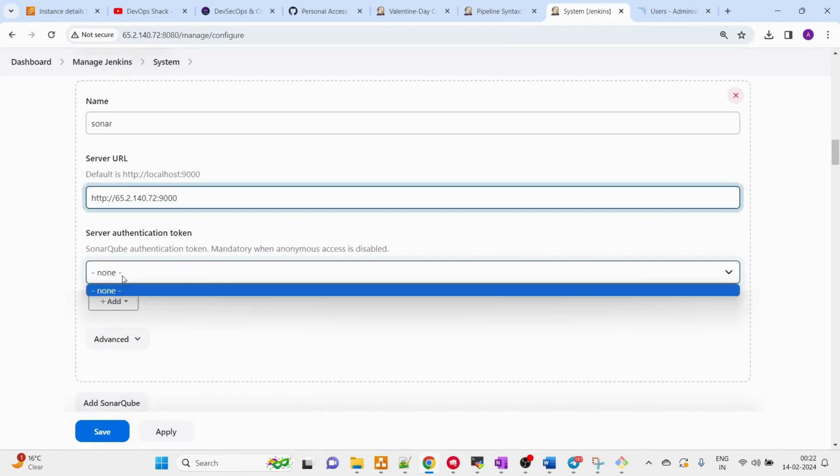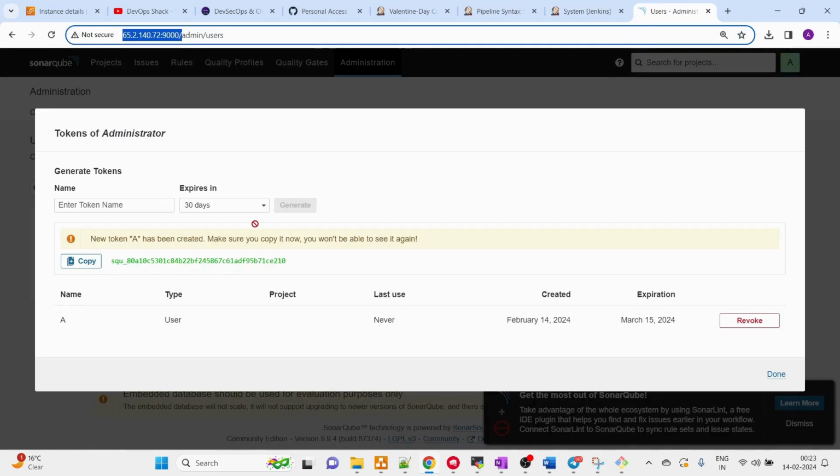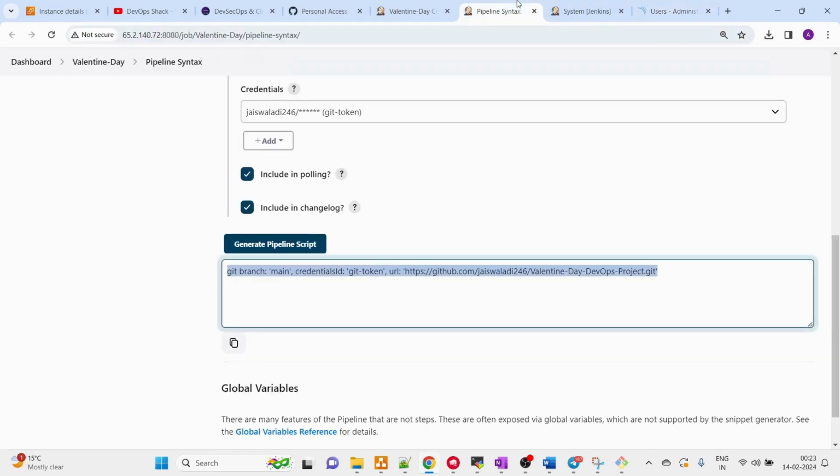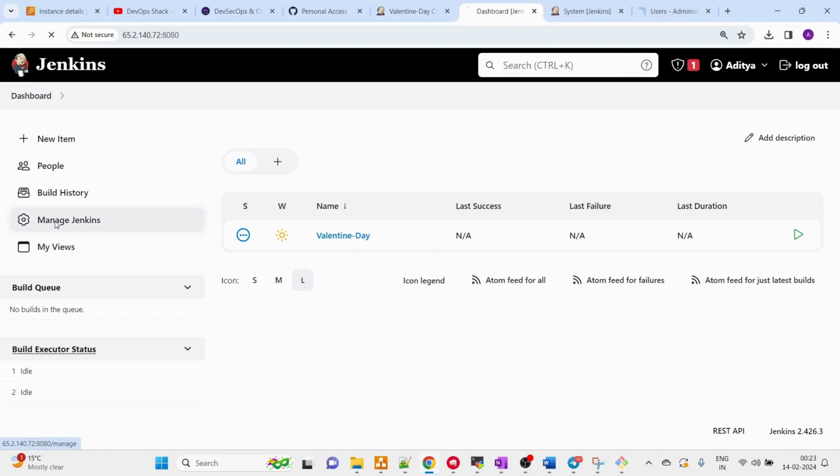And here we need to add a token, right? So the token we already have. This is the token, and we need to add this token in credentials.